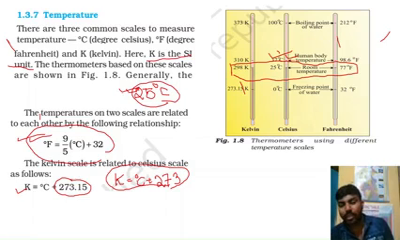Up to temperature we will discuss today. Again we will continue with the next topic from the next class.